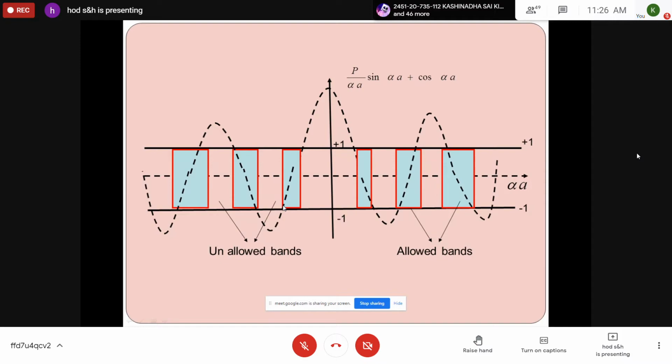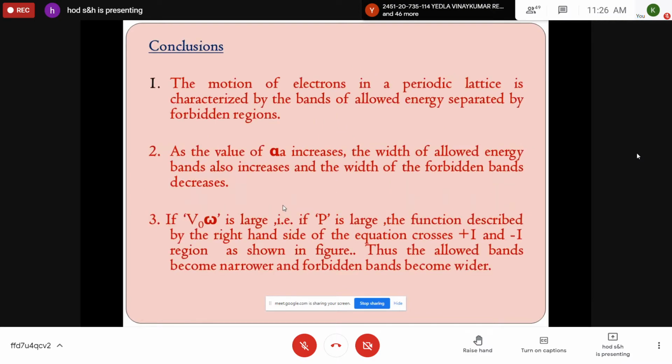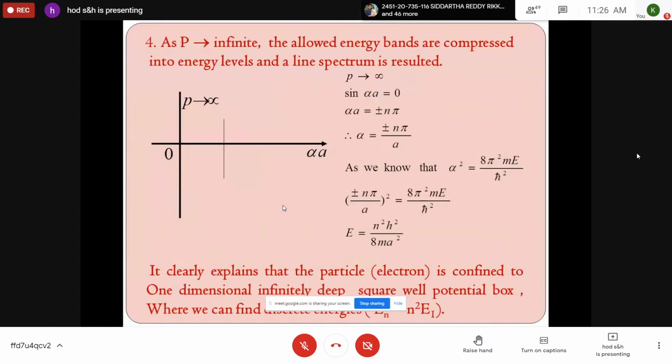So this straight away explains the classification of solids as conductors, semiconductors, and insulators, what we discussed in the last class, I am just repeating. And this gives the expression for the energy: E is equal to n square h square by 8mL square. If you put different values for n, you will get the discrete structure of the energy states.